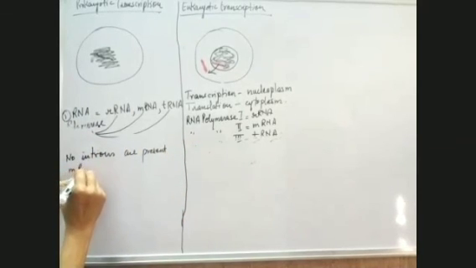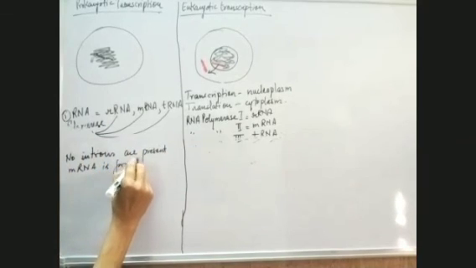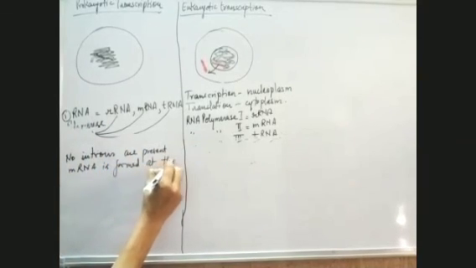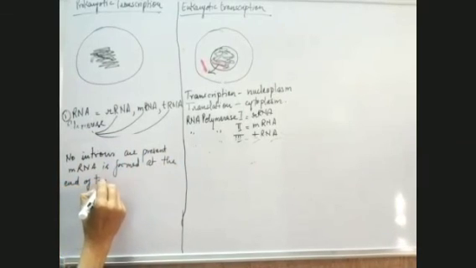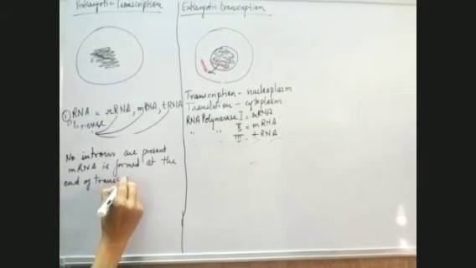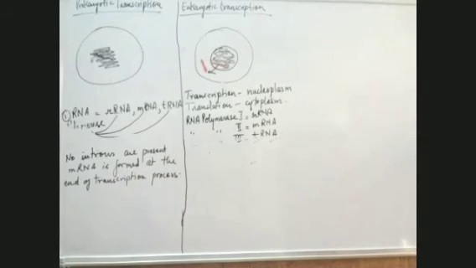At the end of the transcription process, processed messenger RNA is formed.